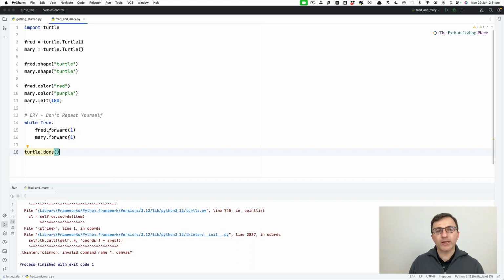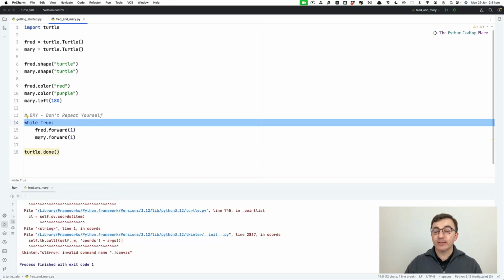Let's review the while loop quickly. So the while loop is a loop, which means it's going to repeat a chunk of code, a block of code. We call it the while loop because there's another type of loop we'll deal with later on. And so far we've written while true.